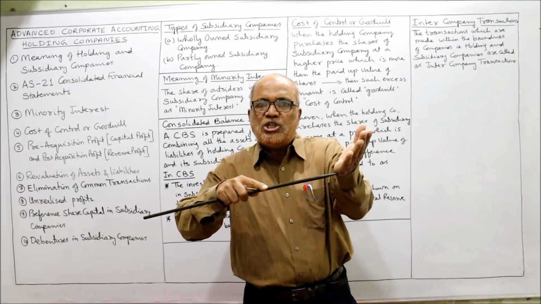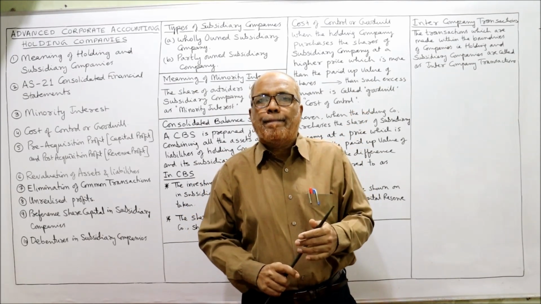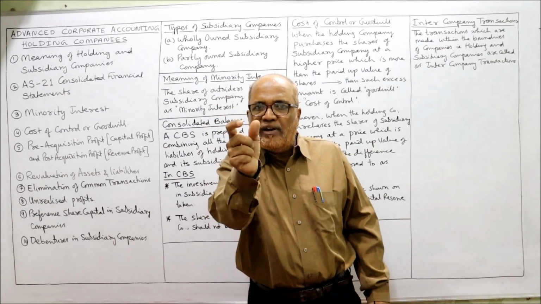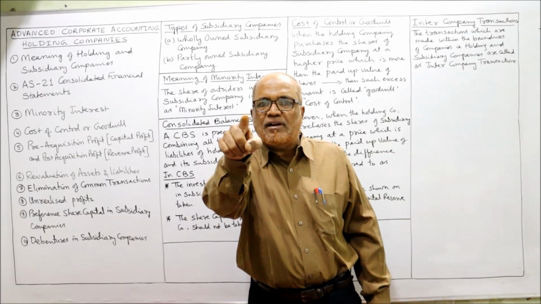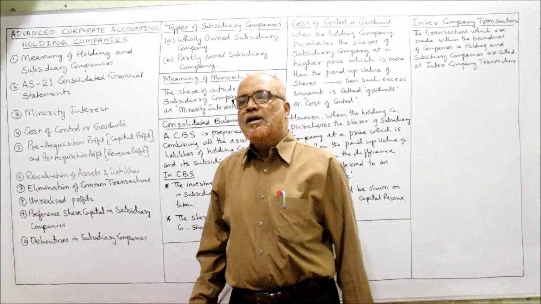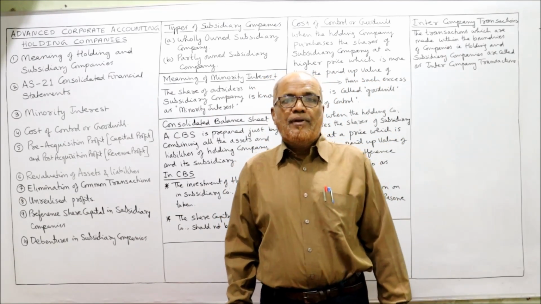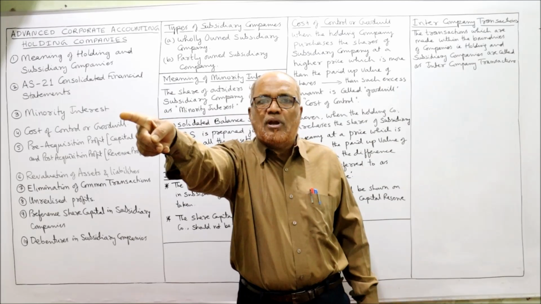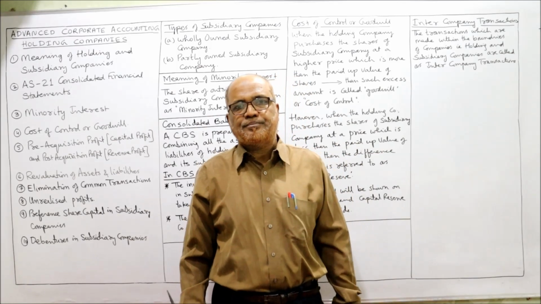In the holding company's balance sheet, on the asset side, you will find investment in subsidiary company. That investment in subsidiary company should not be taken in the consolidated balance sheet. Remember the point. Second, the share capital of the subsidiary company should not be taken. When you are consolidating both the balance sheets, the share capital of the subsidiary company should not be added up with the share capital of the holding company.